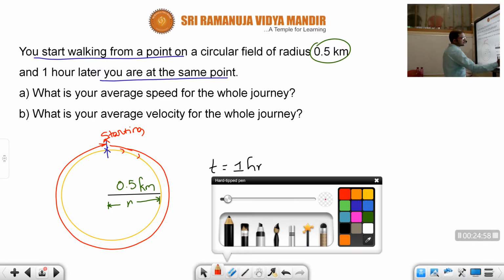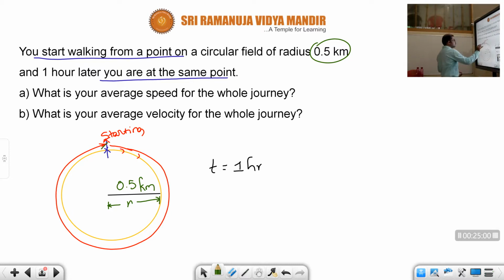So this is nothing but the ending point, also the final point. Starting point and final point. From where the person started walking, he again came to the same position. From whichever point he started, he again came back to the same point in a circular field. What is your average speed for the whole journey?